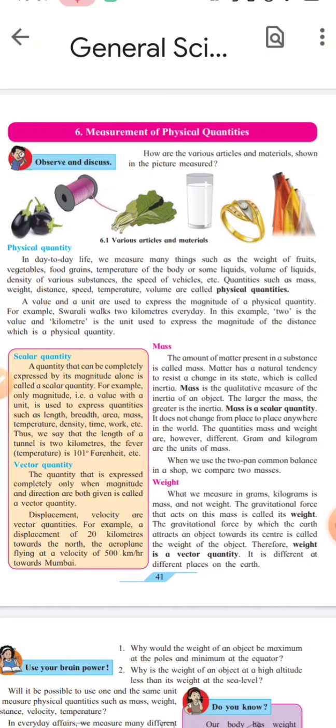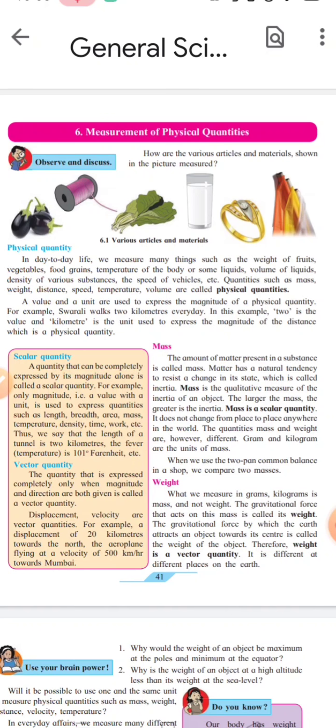We experience jerk when lift suddenly starts. So this is also example of inertia. Every matter has tendency to resist a change. Cricketer moving backwards before catching a ball. Athlete takes a short run before jump. So every matter has a natural tendency to resist a change, and it is called inertia. Hope you have understood inertia by above examples. Inertia doesn't have any magnitude, it is not expressed in units. By understanding mass we can understand the inertia.